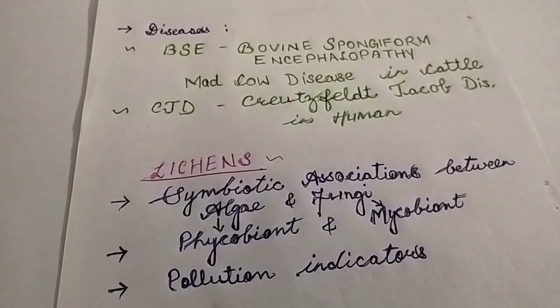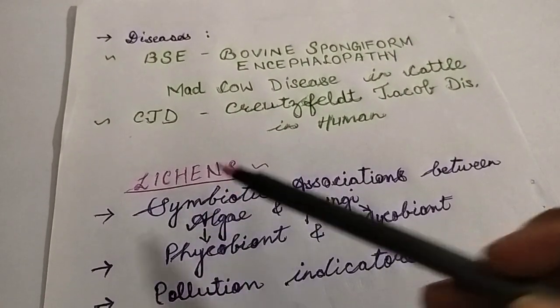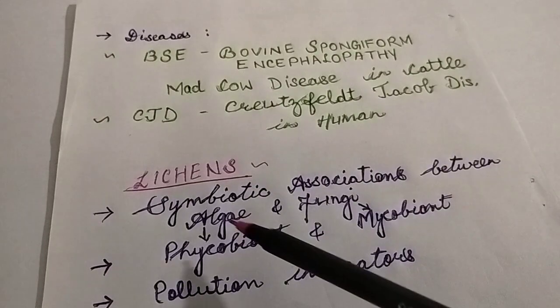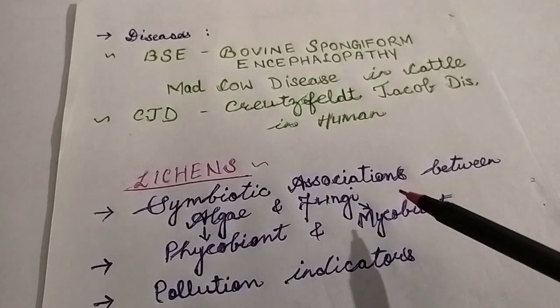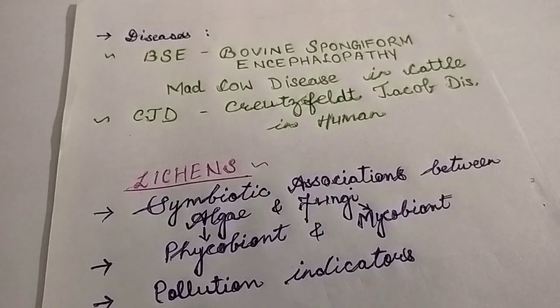Now, the last topic of the chapter as well is lichens. Remember, we studied in Kingdom Fungi. Lichens are symbiotic associations between algae and fungi.